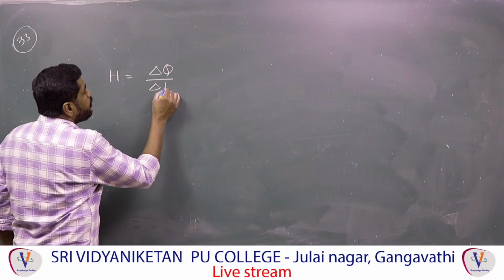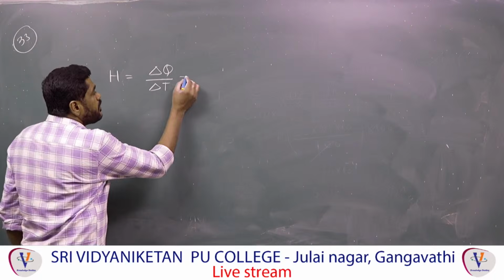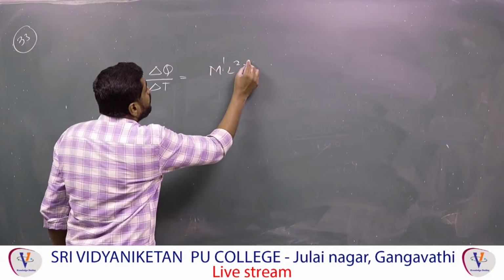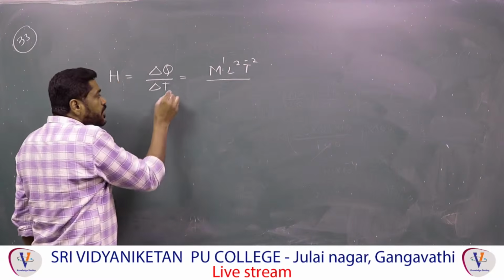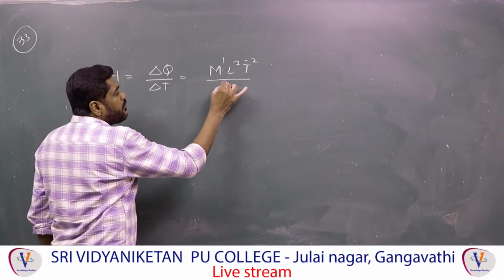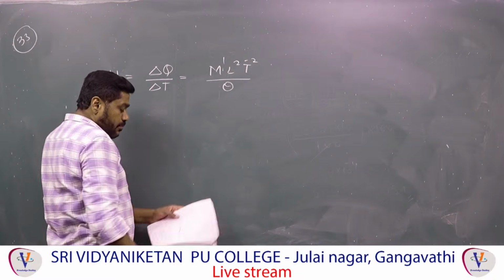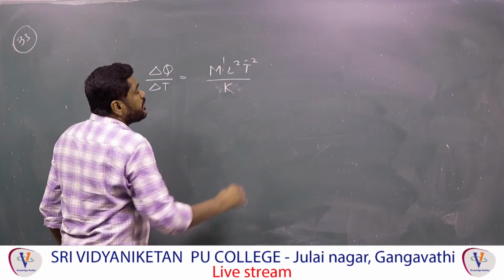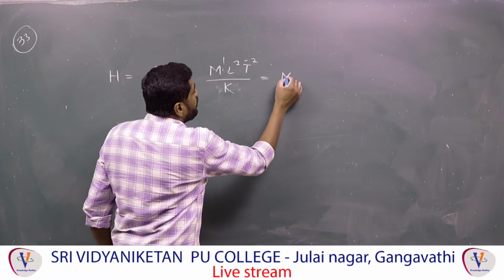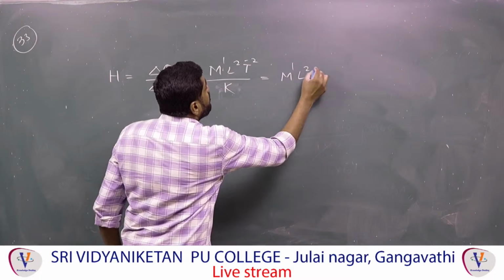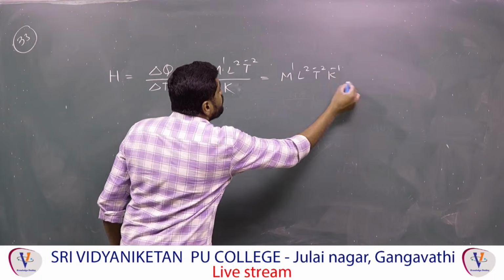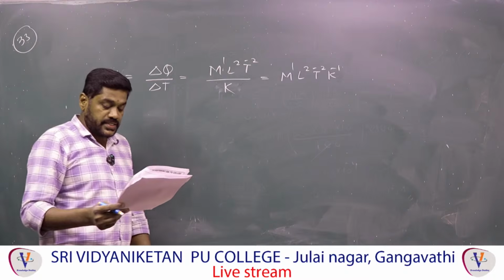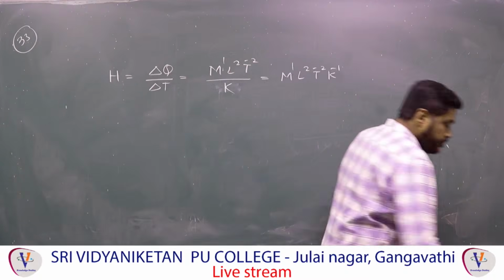Therefore, delta Q by delta T. Delta Q is nothing but heat energy, that is M power 1, L power 2, T power minus 2, divided by temperature. Temperature we can use with the theta symbol, but in this they have given K, therefore K also you can take. After simplification, M power 1, L power 2, T power minus 2, K power minus 1 is the dimensional formula for heat capacity. Okay, next. So 34.